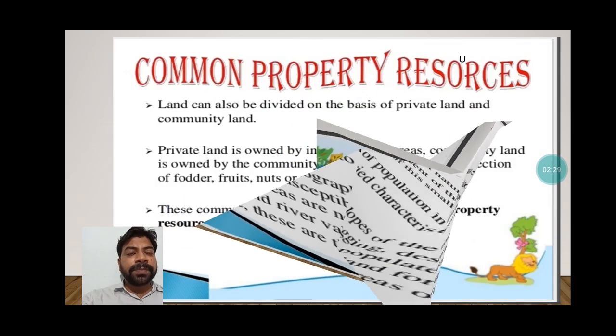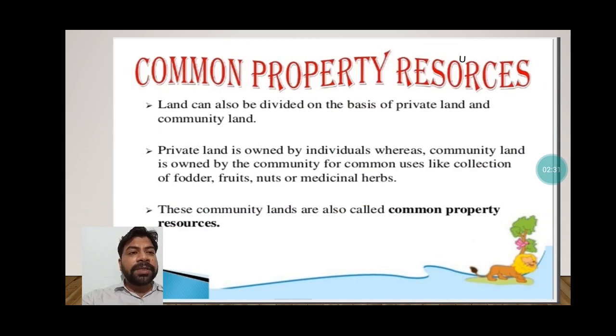Now, common property resources: land can also be divided on the basis of private land and community land. What is private land? Private land belongs to an individual, that is your own property.